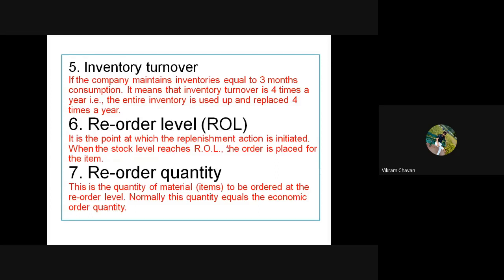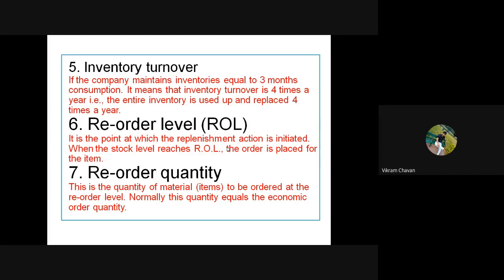Then reorder level. So reorder level means what? The level of inventory at which we have to start the replenishment action, or start the order for that particular material.